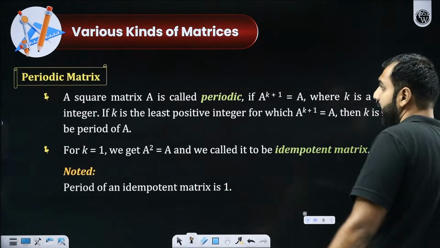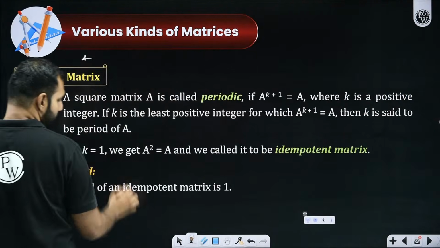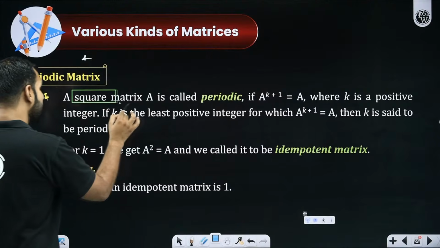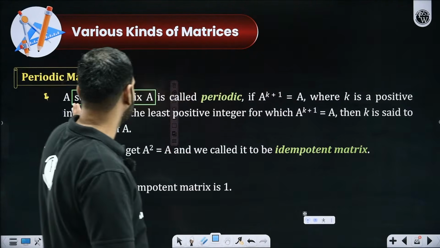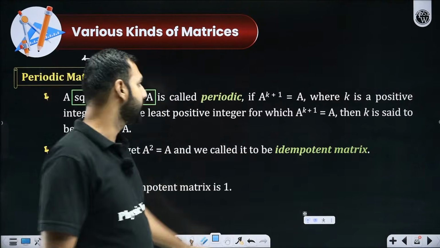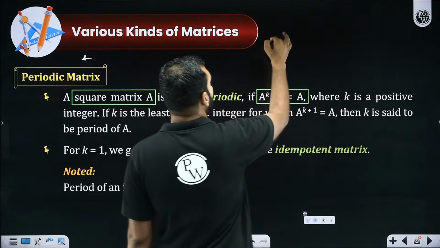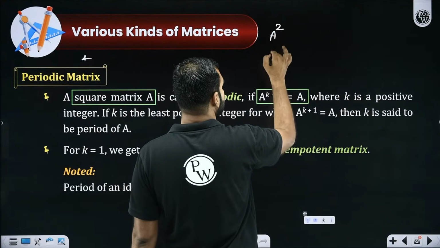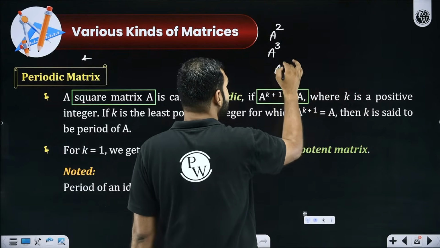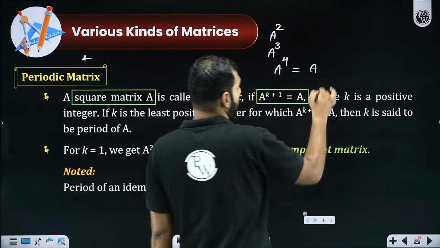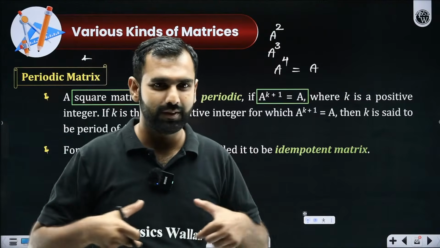If I now move ahead with the next thing, which is called periodic matrix. Now, what is a periodic matrix? If there is a square matrix, again, we are doing this whole classification on square matrices only. So if there is a square matrix, I'll be calling it periodic if A to the power k plus 1 is found to be A. Which means, let's say, I multiplied A with itself, I found A square, then I multiplied A square with A, I got A cube, I multiplied A cube with A, I find A to the power 4, and luckily, when I looked at A to the power 4, I found it to be A.